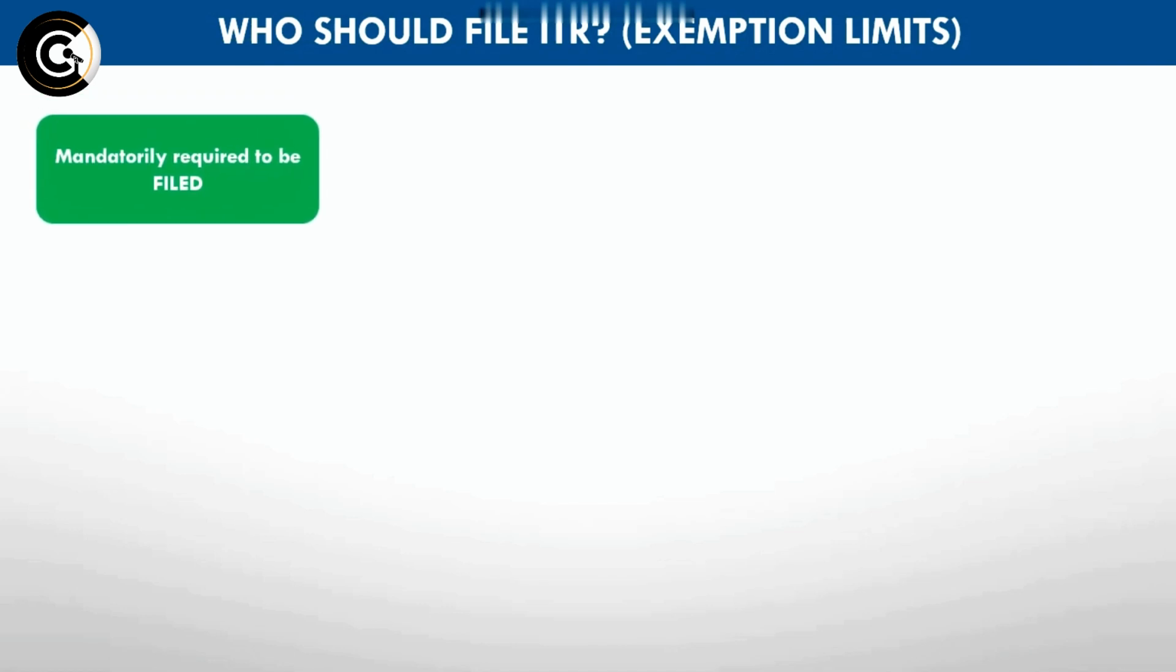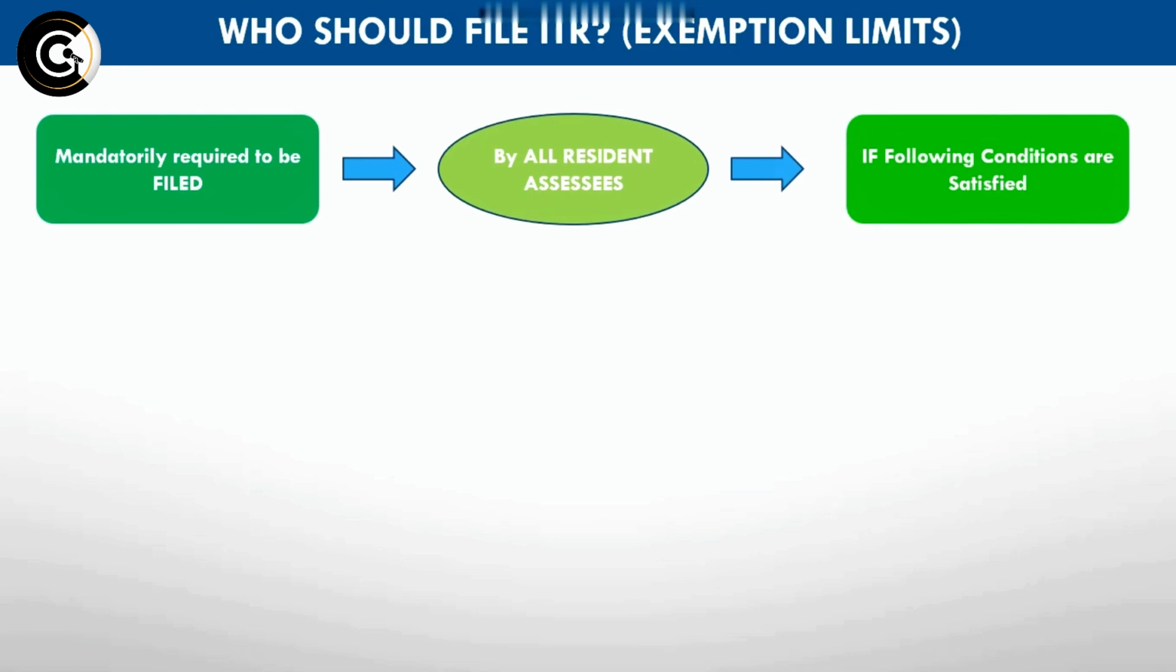The income tax returns are mandatorily required to be filed by all the resident assessees, all those people who are resident in India. As you all know, there are two main conditions to be satisfied for a person to be declared as resident in India. The first is that he should be staying in India for a minimum period of 182 days. If that is not satisfied, then he has to stay in India for a period of 60 days in the previous financial year and 365 days in the previous 4 financial years. So these are the two main conditions to be satisfied for a person to be declared as resident in India.